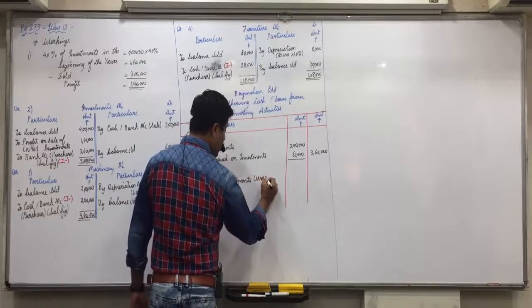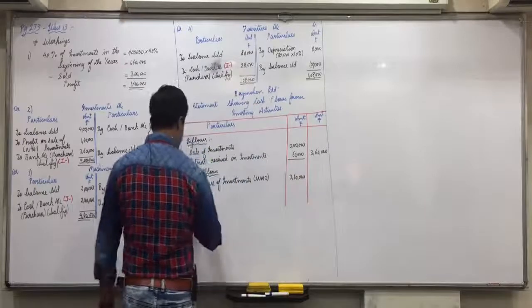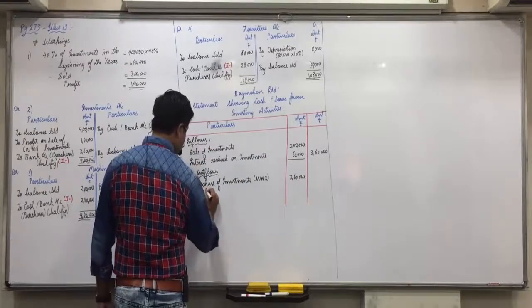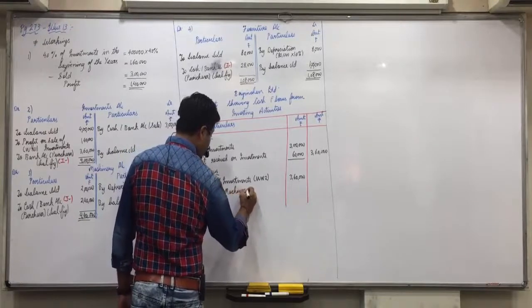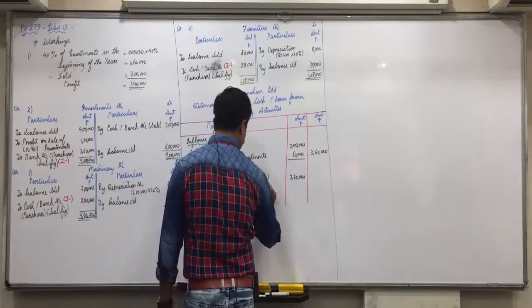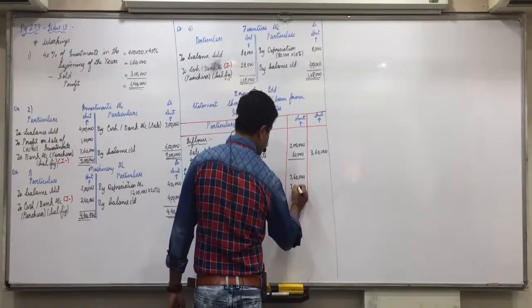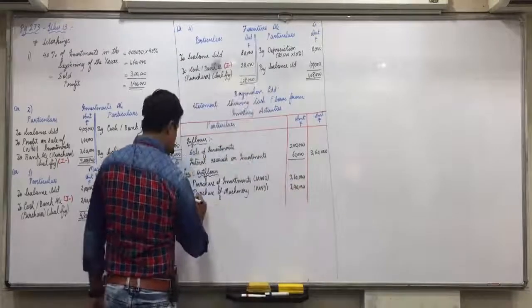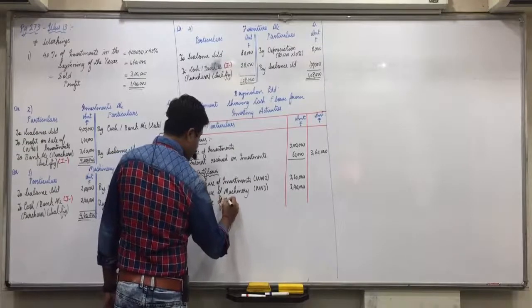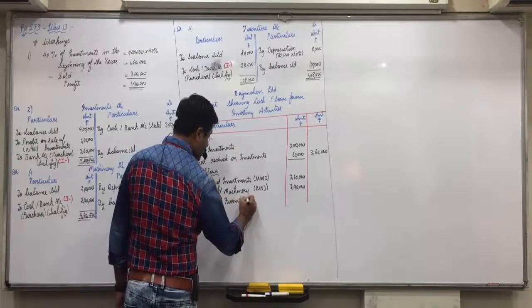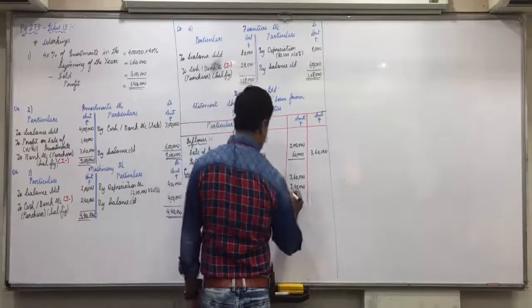In bracket working note 2, 3,60,000. From working note 3, purchase of machinery, in bracket working note 3, 2,40,000. From working note 4, purchases of furniture, in bracket working note 4, 28,000.